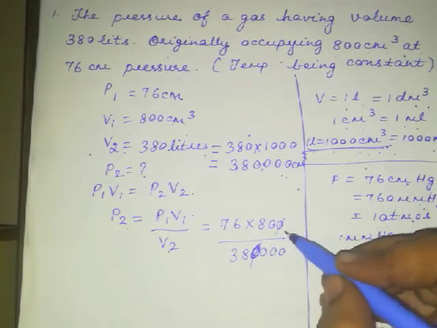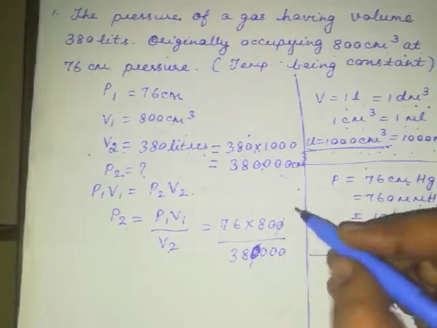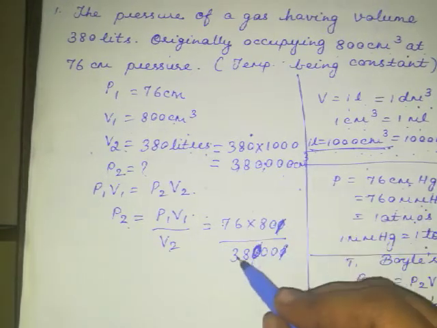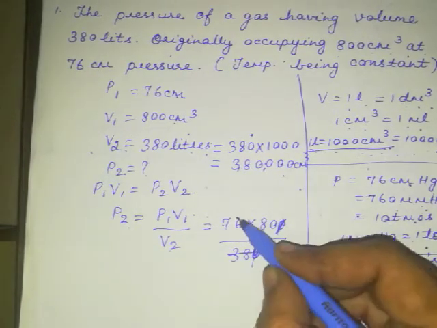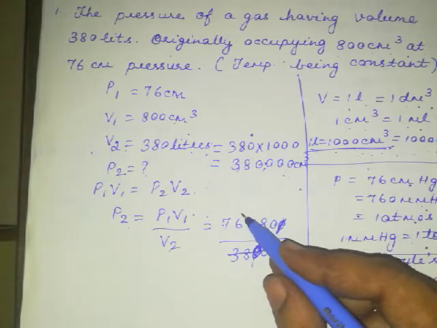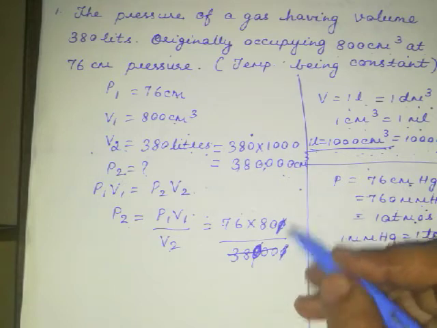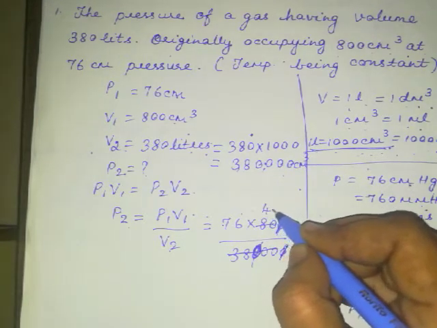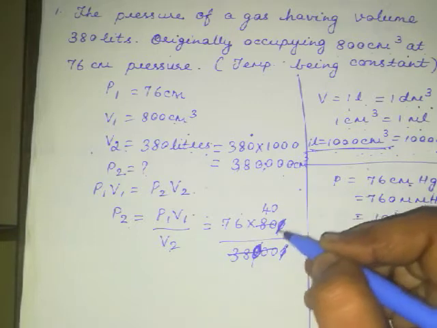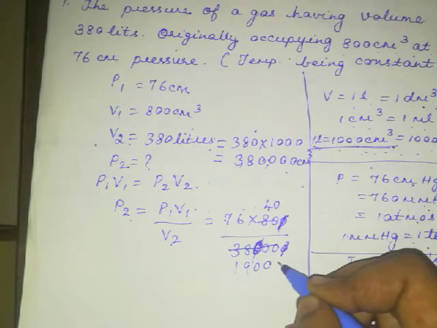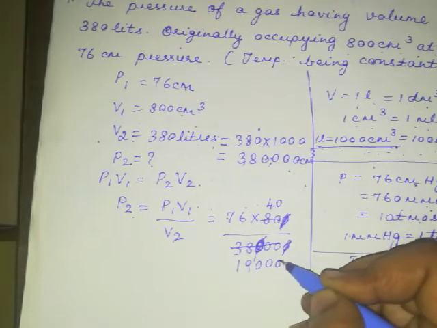Now what we are going to do is cancel this 0 and this 0, and because this goes twice here, 38 into 2, you will get it, or you can cancel it in the 2 tables also. So here you will get 40, in 2 tables, and here 1 9 0 0 0, 3 zeros are there.